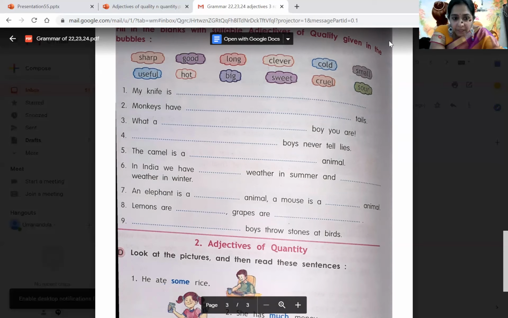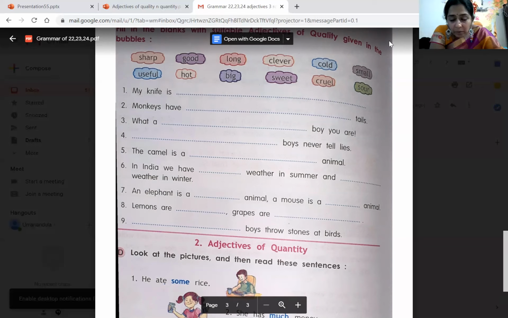Okay, children? Dash boys never tell lies. Just now we thought. So do we have the word here? Yes. Good boys never tell lies. But here in the bubble, g was given in small letter, but you are starting the sentence, so use a capital letter, children, and write G-O-O-D, G as a capital letter. Okay, what kind of boys will never lie? Good boys. So you're all good boys, right? And good girls.